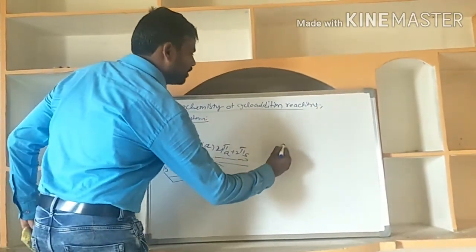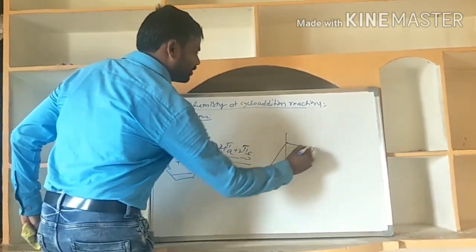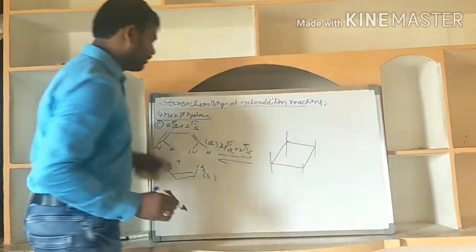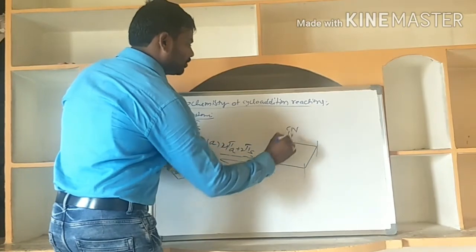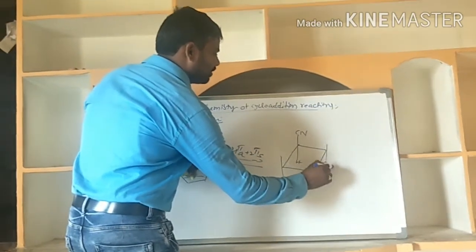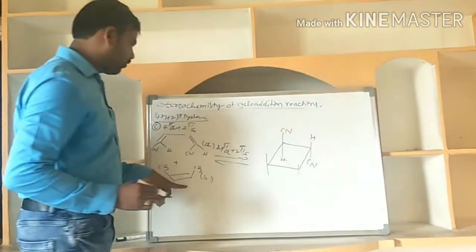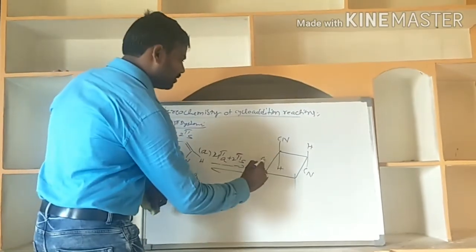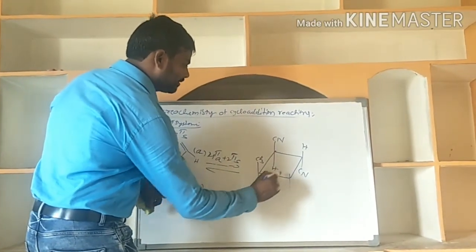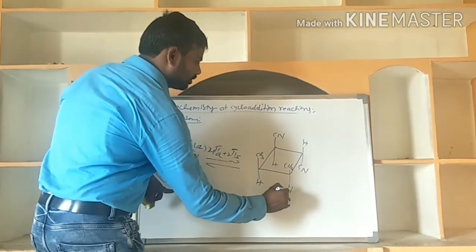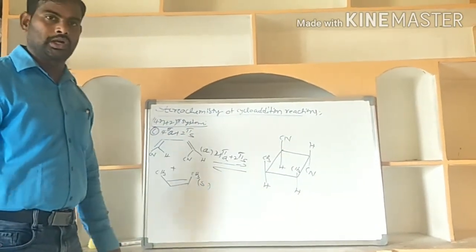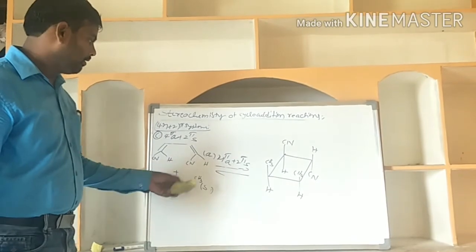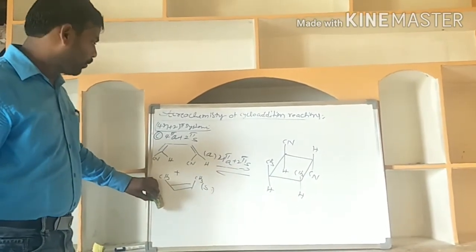First, cyclobutane. What is the stereochemistry here? The first partner is the antara partner, which means the geometry will be changed. And here the supra partner means the geometry will be retained. This is a single product. In the case of antara-supra also, we already discussed the case of 2pi 2pi additions.